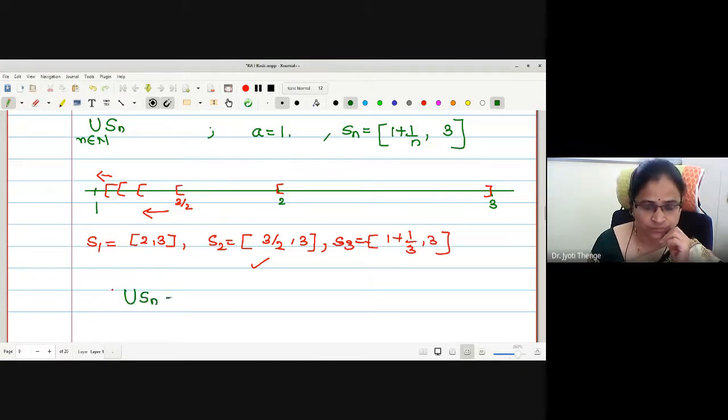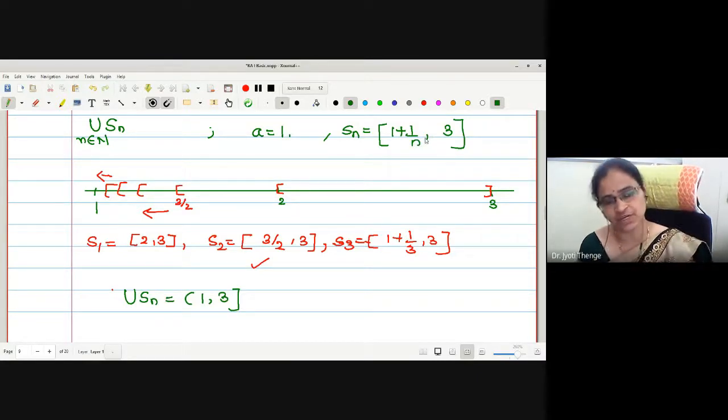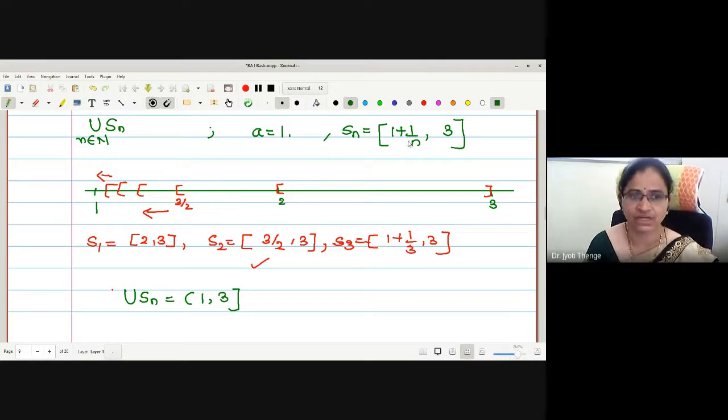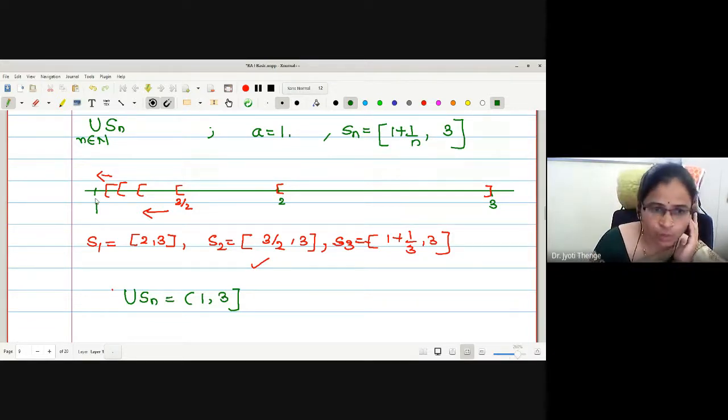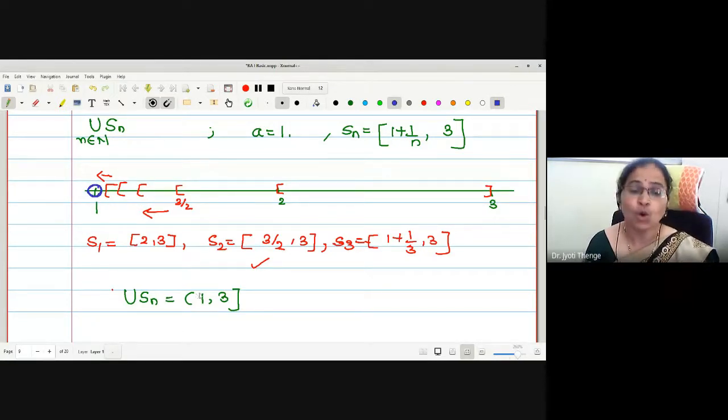Union of Sn? Is it open 1 to closed 3? 1 will not be included, because 1 will be included only if you put the value of n as infinity. But natural numbers are going towards infinity, not containing infinity, right? Therefore, this 1 will not be a member of the set. Therefore, this union will be open 1 to closed 3.